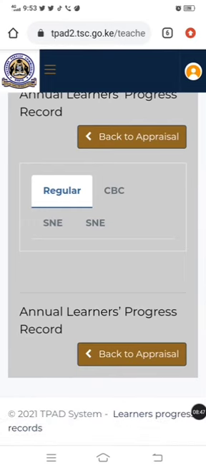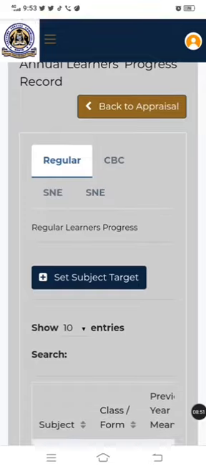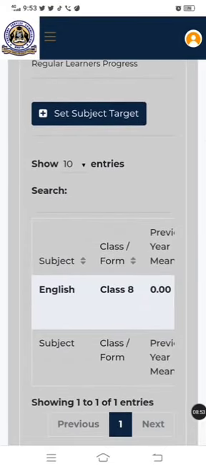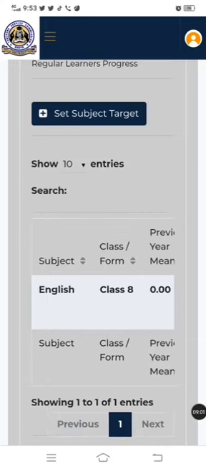Okay, fine. Again, the trick is keep clicking CBC, back to regular. I'm going to scroll up so that I can see. Always scroll up to confirm whatever you have set or whatever you have entered. Is it there? So there is my English target for class 8. I'll go back.